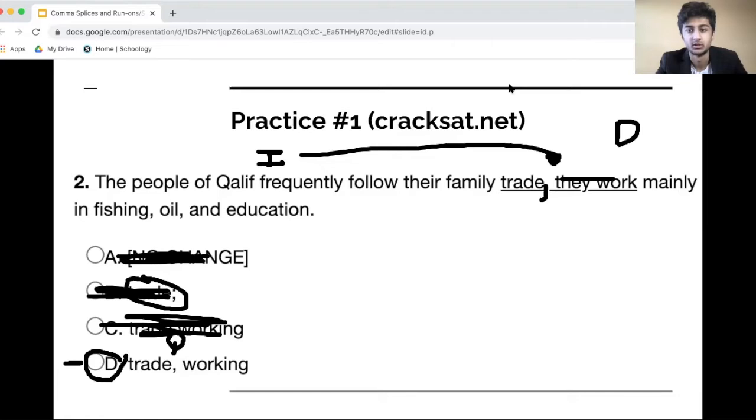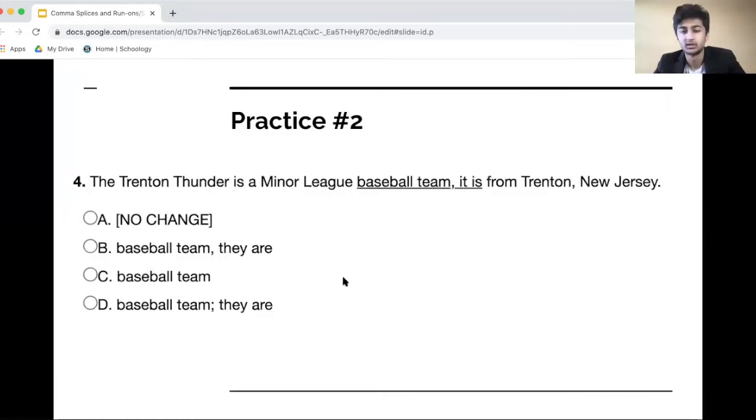All right, let's move on to another. The Trenton Thunder is a minor league baseball team, comma, it is from Trenton, New Jersey.